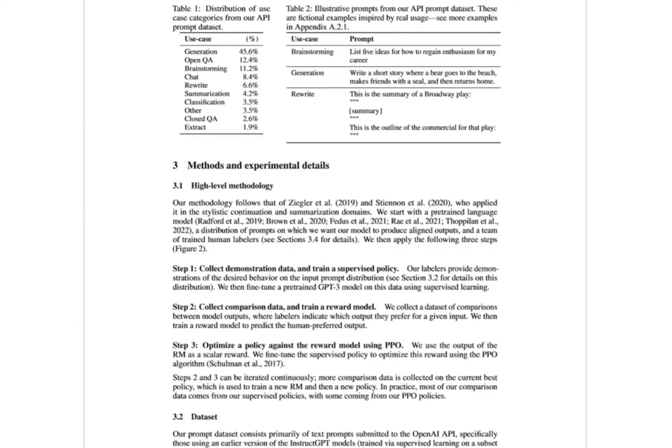Now let's look directly at the methods and experiment details. I will skip the introduction and the related work sections because this paper is quite long and I don't want this video to take forever. So let's dig a little bit deeper to see the methodology of their experiments. Okay, so as we have presented previously, there are 3 steps. 1 is collect demonstration data and train a supervised policy. 2 is collect comparison data and train a reward model. And step 3 is optimize the policy against the reward model using PPO.